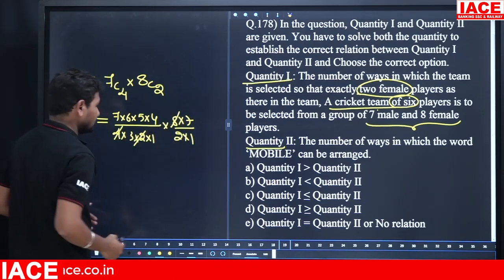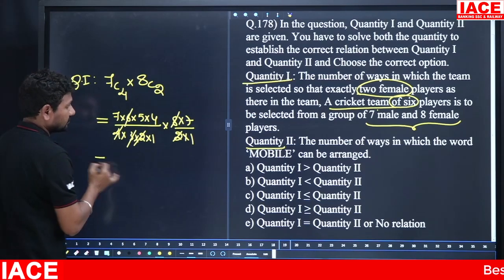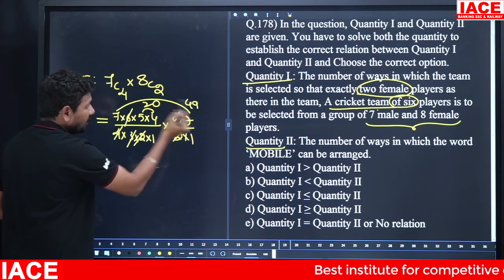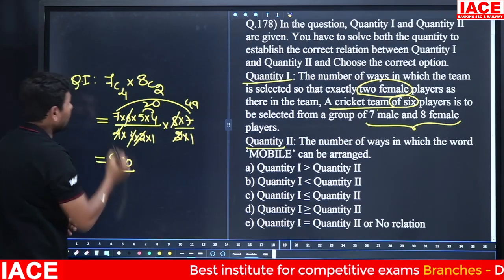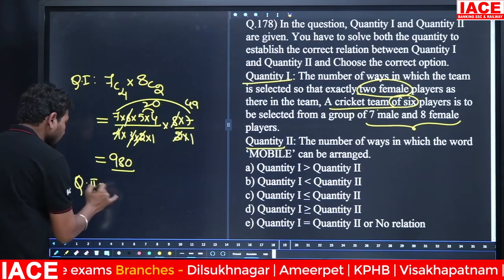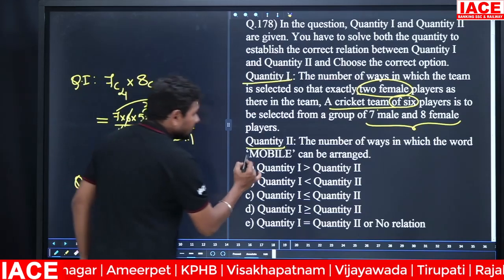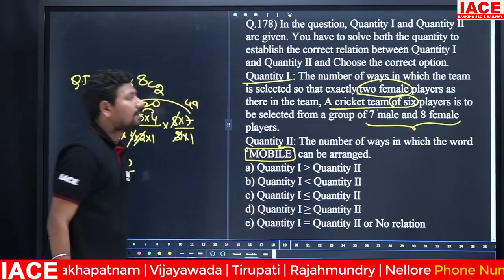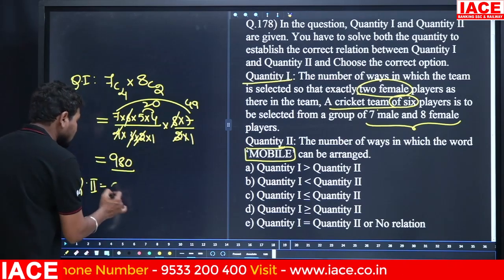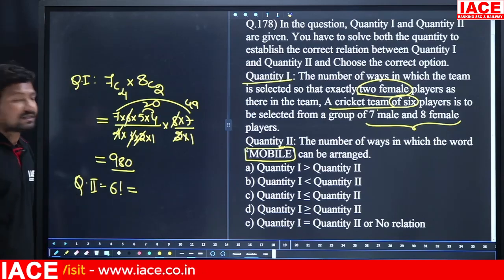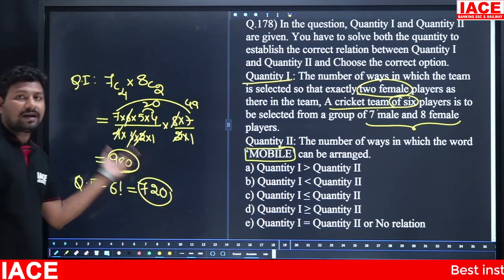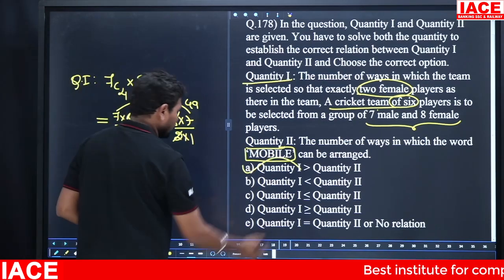4 2s are 8, cancel, and 2 3s are 6, cancel. 5 4s is 20 and 7 7s is 49. 49 20s is equal to 980. Then quantity 1 answer is 980. And coming to quantity 2: the number of ways in which the word mobile can be arranged. Mobile contains how many letters? 6 letters, 6 factorial, answer 720. Then is 720 bigger or 980 bigger? 980 is bigger compared to 720. Option A.